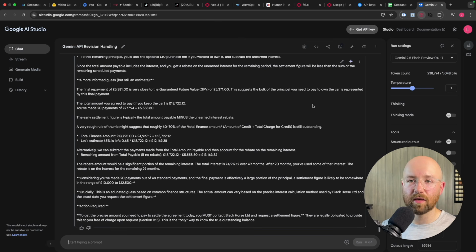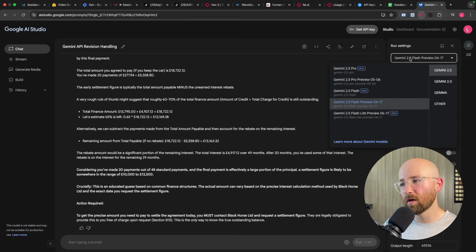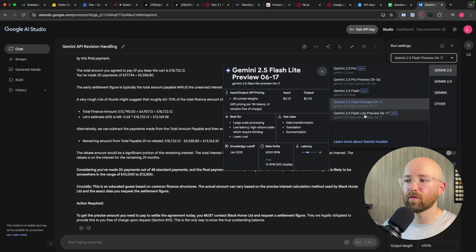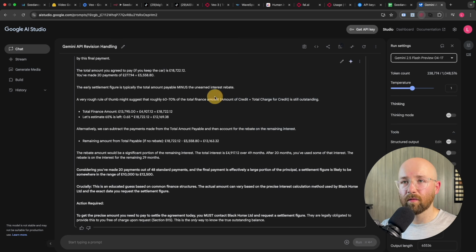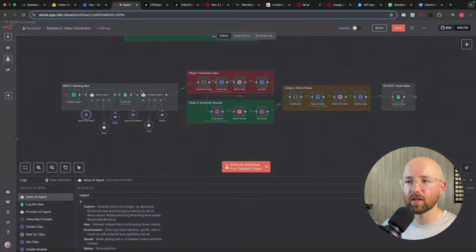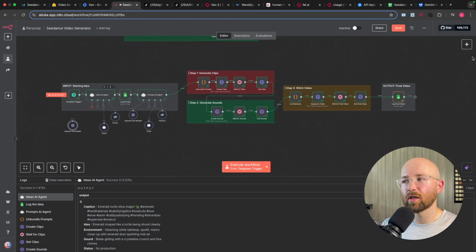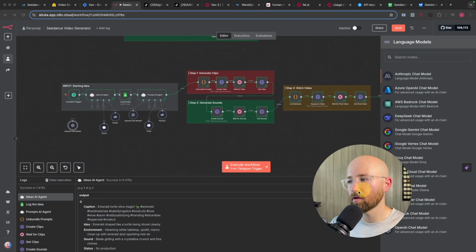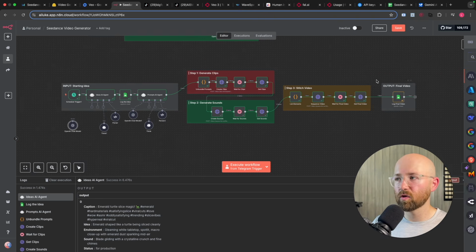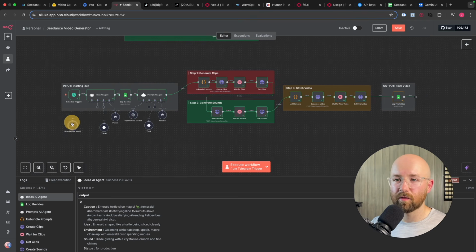Now you'll notice that this is actually Google Gemini, but the reason we do Google Gemini instead of ChatGPT, if you're worried about money, is that for example with this Flash Preview, or even Flash Preview Lite, you can see that for free we have 500 a day, which is cool. So you can run 500 prompts per day. And you can just change this instead of OpenAI here like this. You could click plus and change this to Gemini. So you can see over here, I have Gemini. You click on that one and do it that way. So that's how you can do it for less money.